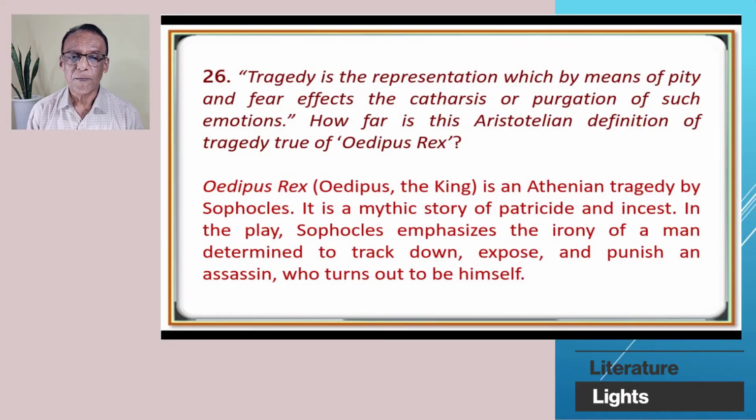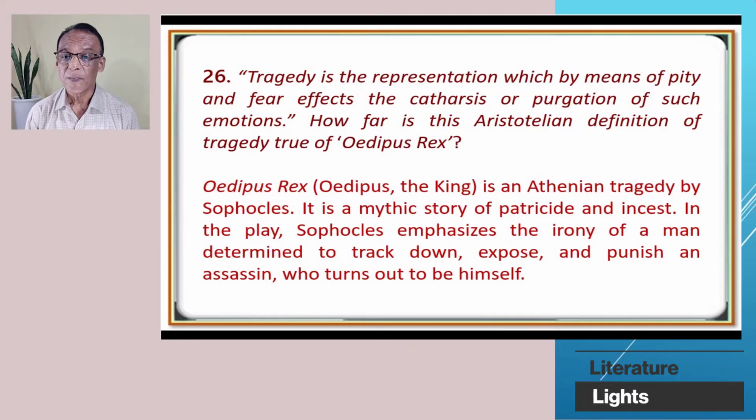The first paragraph. Oedipus Rex, Rex means king, Oedipus the King, is an Athenian tragedy, a Greek tragedy by Sophocles. It is a mythic story of patricide, murder of father, and incest, sex with close relatives between father and daughter, mother and son, that is incest.